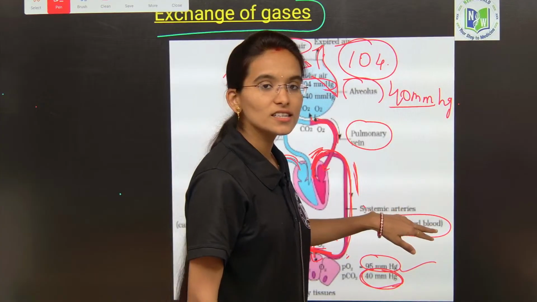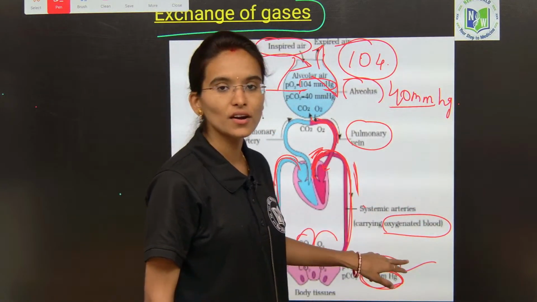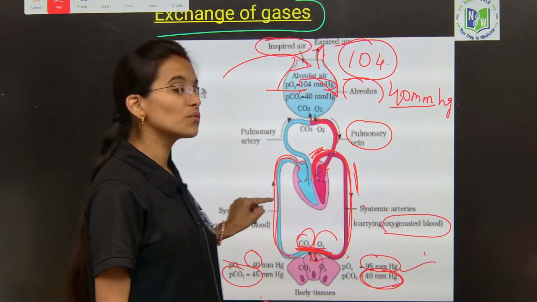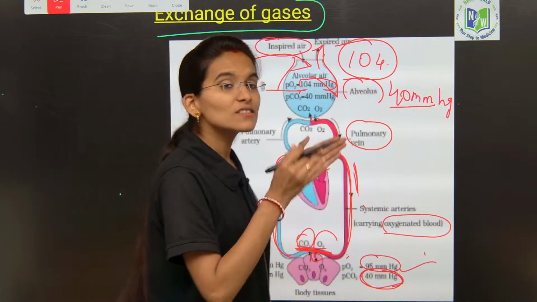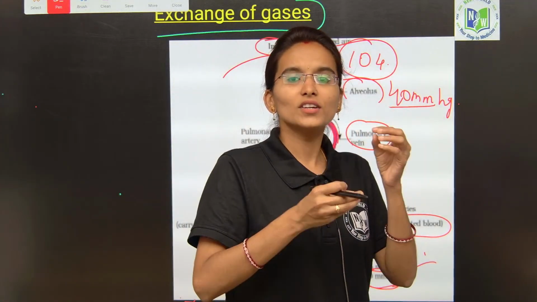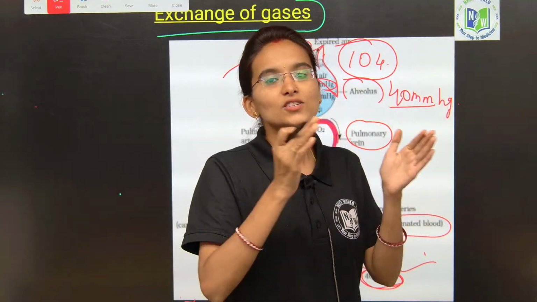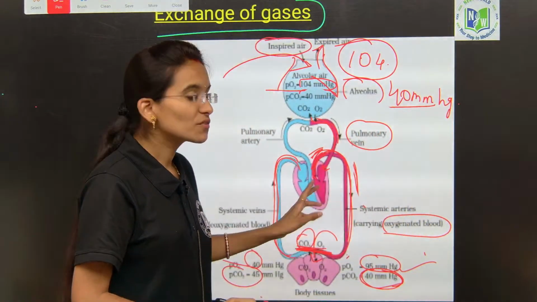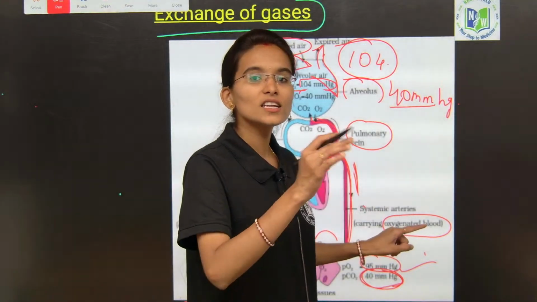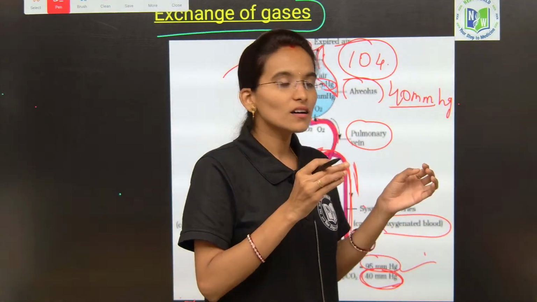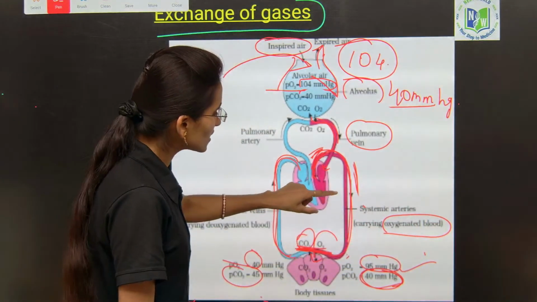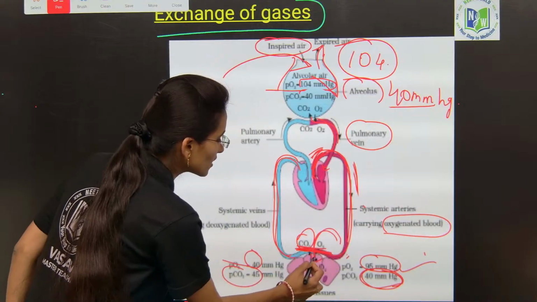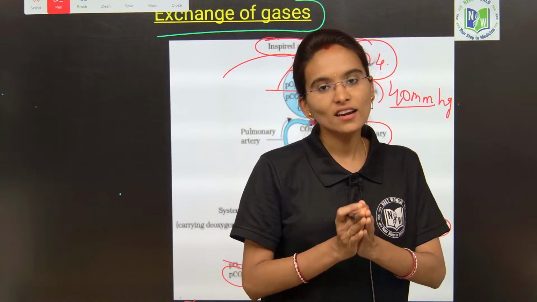In the systemic arteries, the pressure of the oxygen is 95 and in the systemic veins, the pressure of the carbon dioxide is only 40. As we need to transport the gases from high pressure to low pressure, in between the arteries the pressure of the oxygen is more, hence it is going to flow from higher to the lower pressure. So here the pressure is more, hence it is going to enter into the tissues, because inside the tissues the pressure of oxygen is very less.